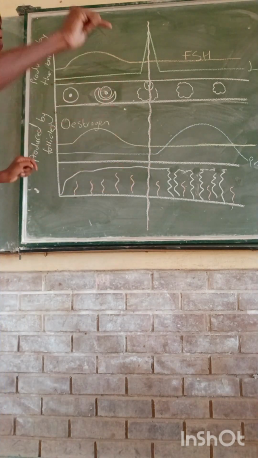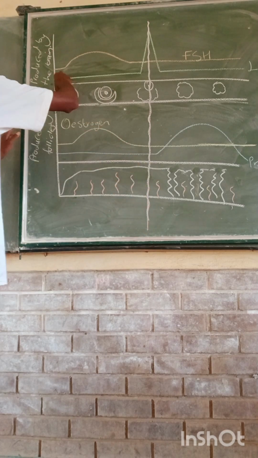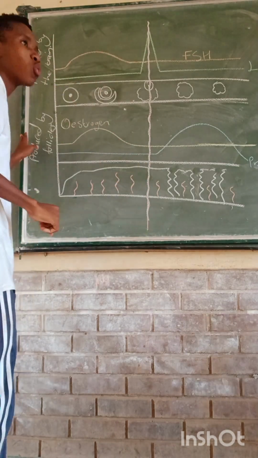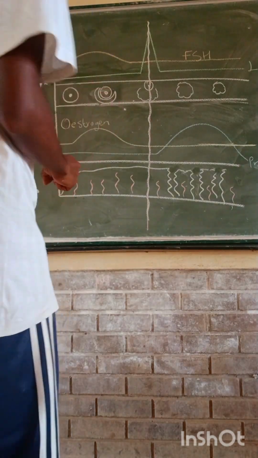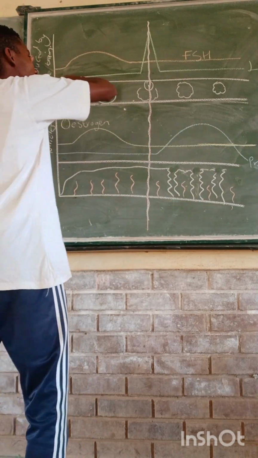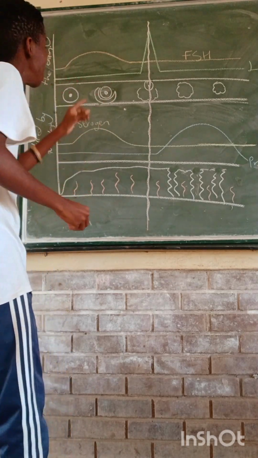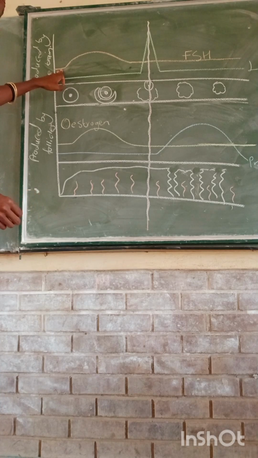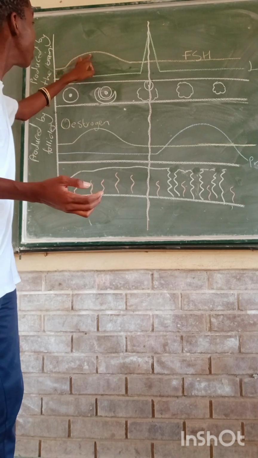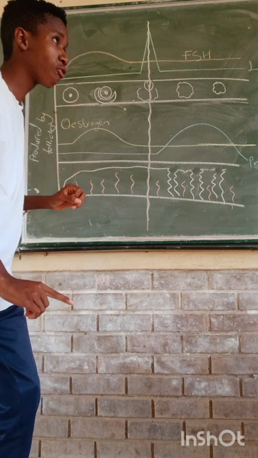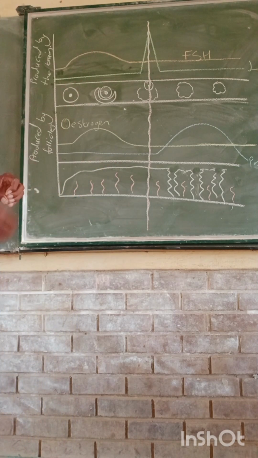Meaning, FSH on your graph will always start to make a sort of a ramp or a hump on this side of the graph, to show you that here it is working. Then afterwards it goes back to normal. Remember, it starts constant, then it increases and decreases at some distant points, meaning it stimulates before the process of ovulation.